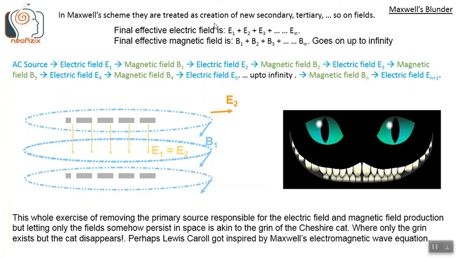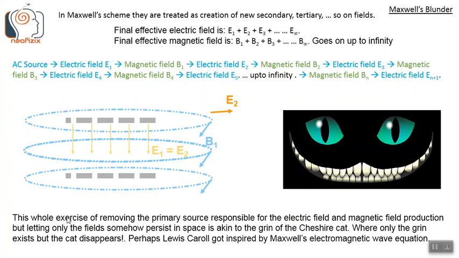So in Maxwell's scheme, they are treated as creation of new secondary, tertiary, and so on fields. So basically what happens is the AC source gives rise to the primary electric field E1, which gives rise to the primary magnetic field B1, which gives rise to the secondary electric field E2, which gives rise to the secondary magnetic field B2, and so on up to infinity. And to find the final effective electric field, we have to sum up all these infinite electric fields produced in different steps. And also same as the magnetic field. So these additions go on up to infinity.